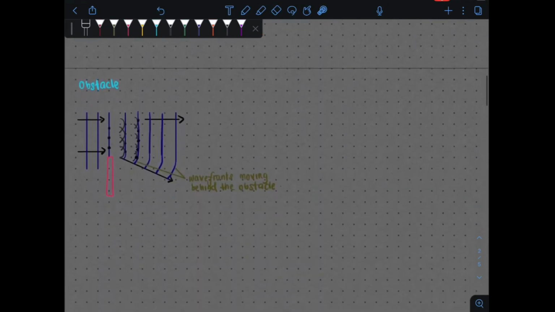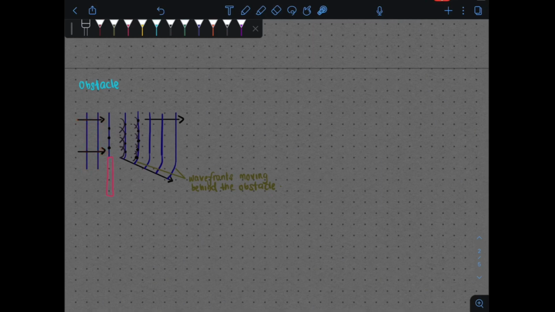Next, we're going to look at the obstacle part. The obstacle also uses the same concept. Let's say you have a wave, this is your wave here. This is your plane wave, it is coming and it meets the obstacle here. As it meets the obstacle, initially the waves wanted to move straight here.